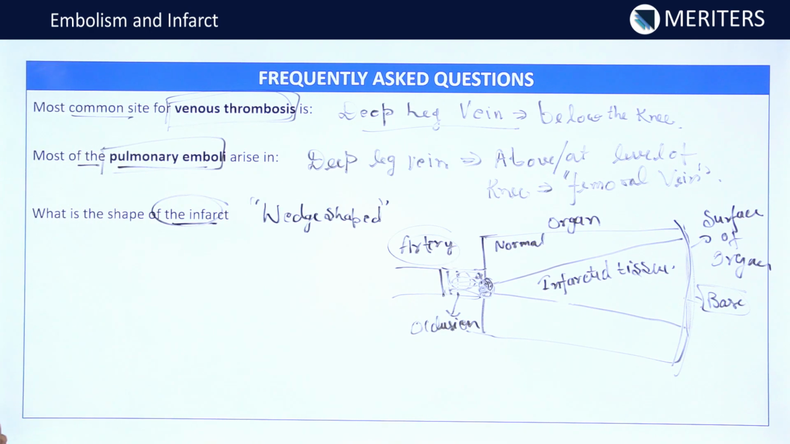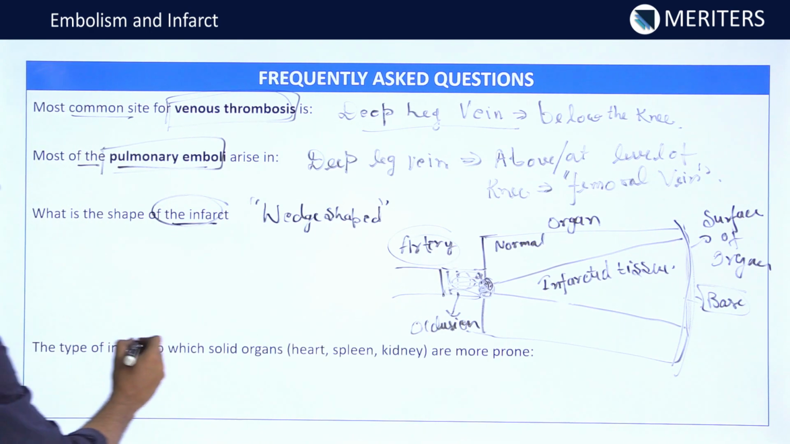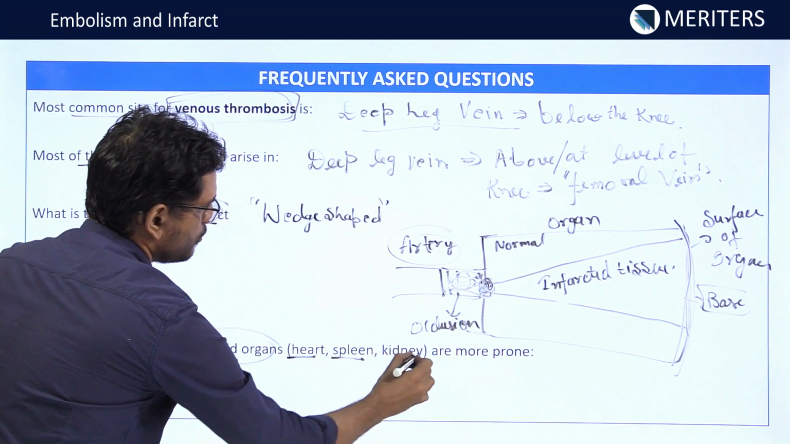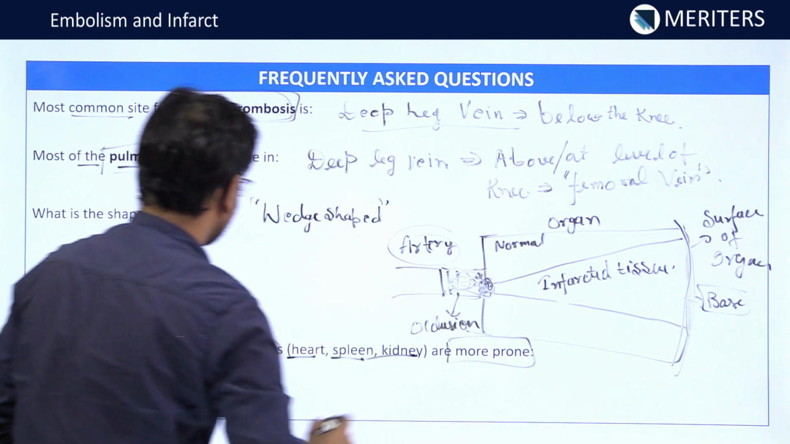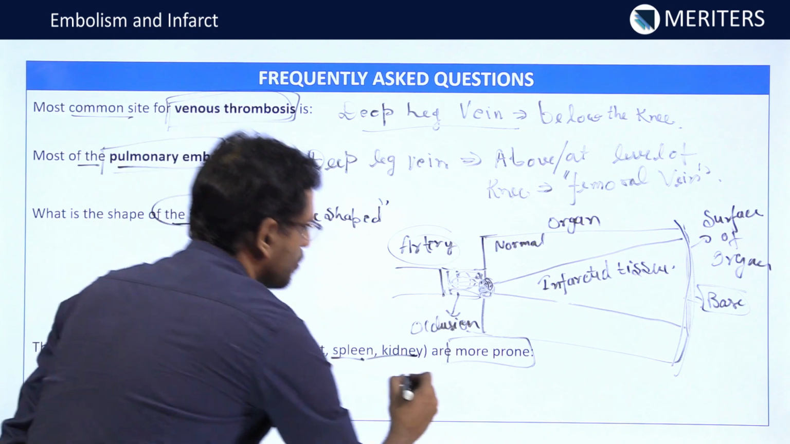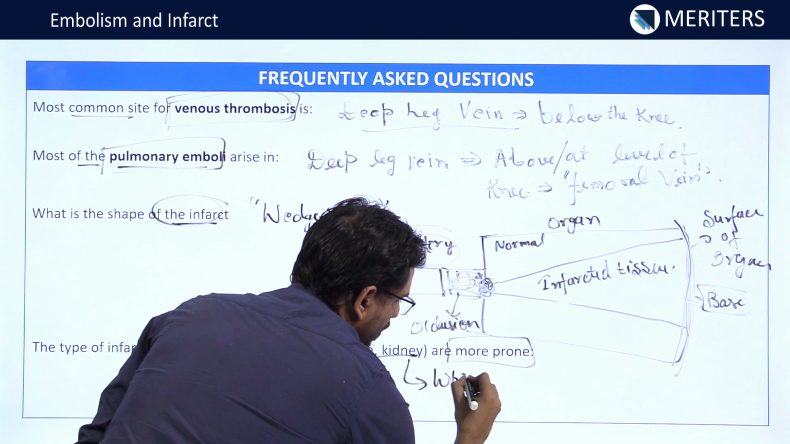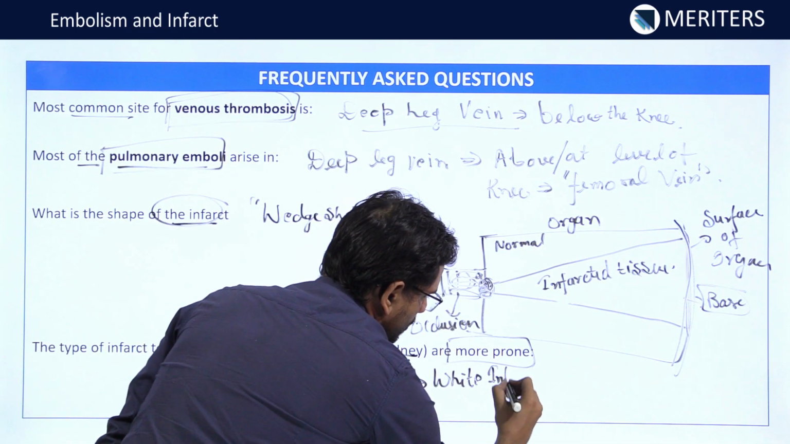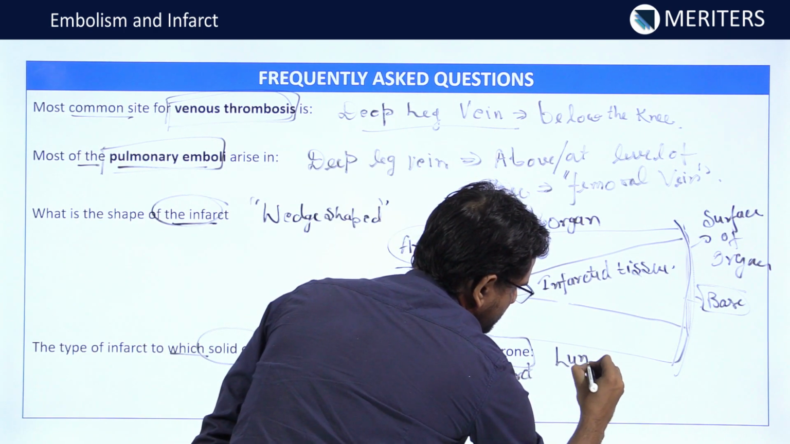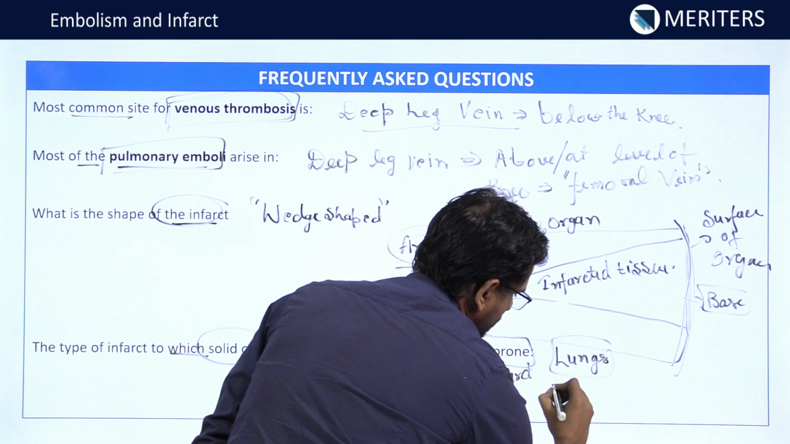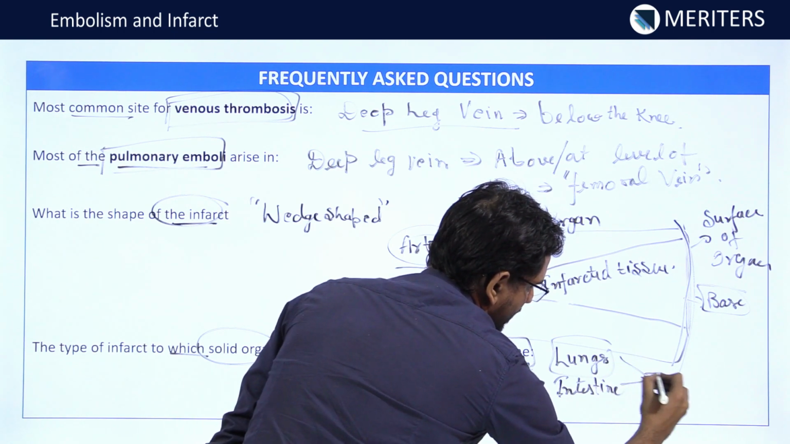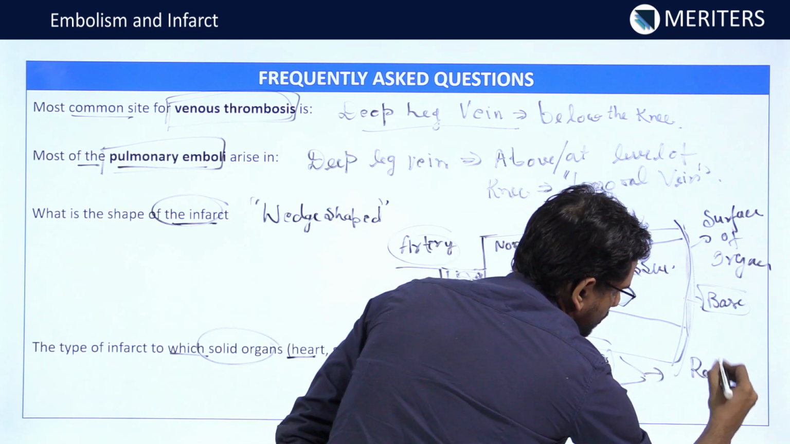Now coming to the next question, the type of infarct to which solid organs like the heart, spleen or kidney are more prone. We know the answer to this is white infarct. The hollow organs like the lungs or the intestine mostly have the red infarct.